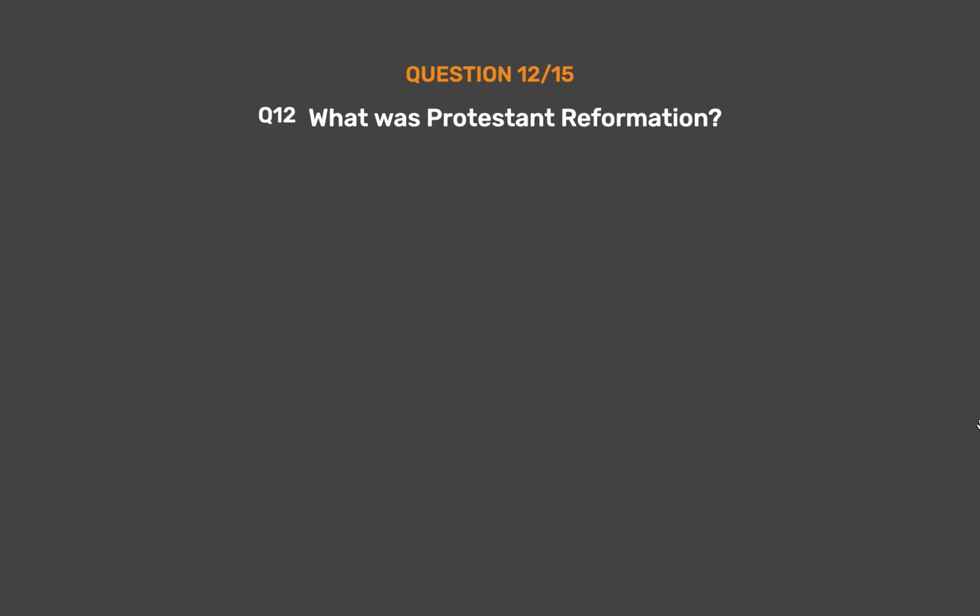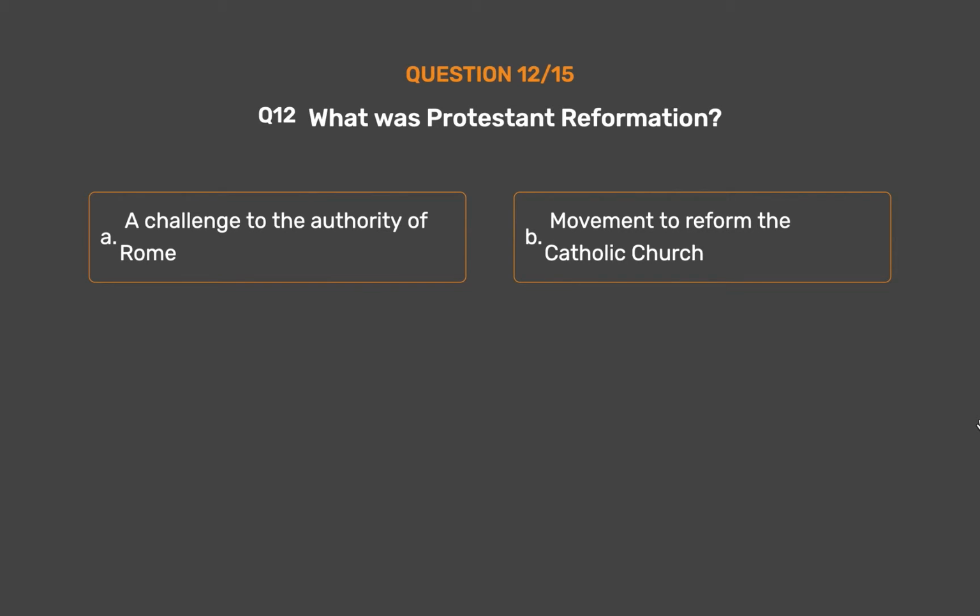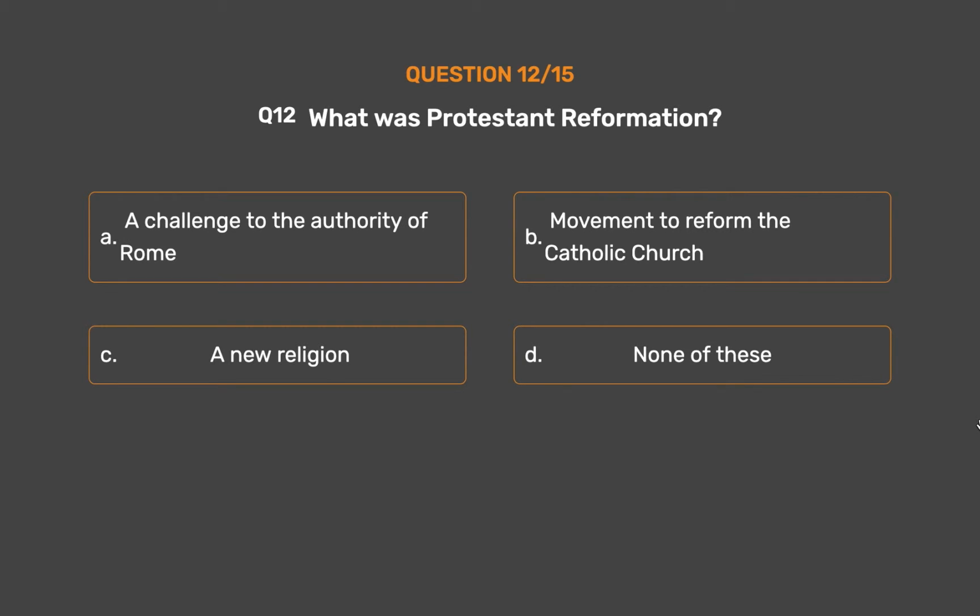Question number 12. What was the Protestant Reformation? Option A. A challenge to the authority of Rome. Option B. Movement to reform the Catholic Church. Option C. A new religion. Option D. None of these.